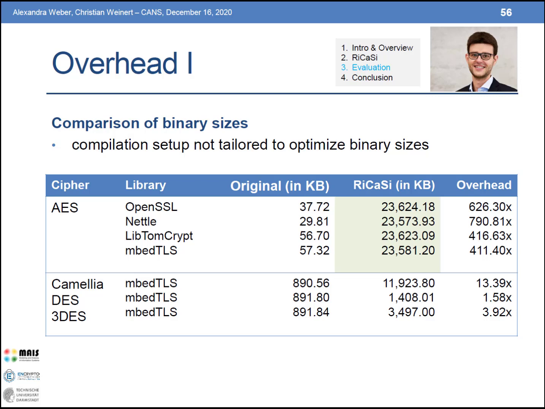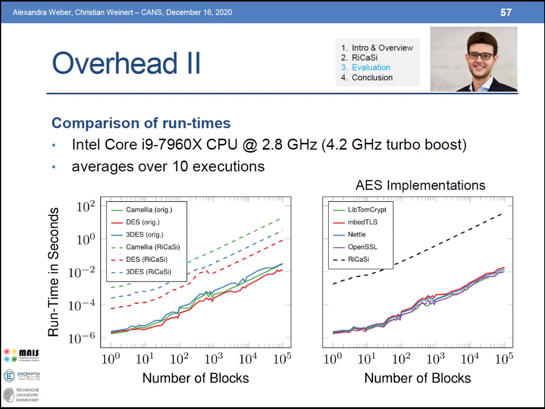Likewise, for the corresponding runtime, evaluated on 1 core of an Intel Core i9 CPU, we observed 2 orders of magnitude overhead for our DES and triple DES examples, and 3 orders of magnitude for Camellia and all AES implementations here on the right-hand side.